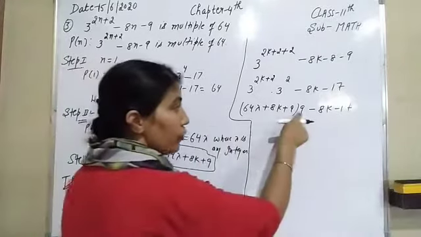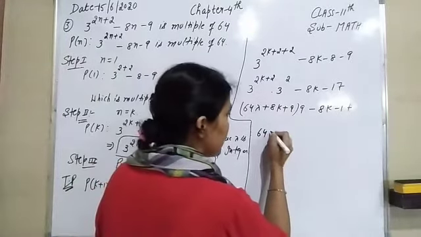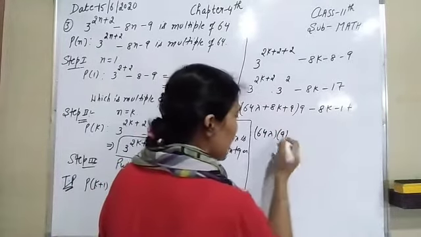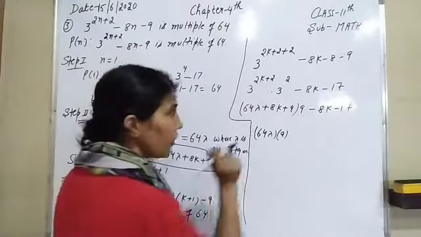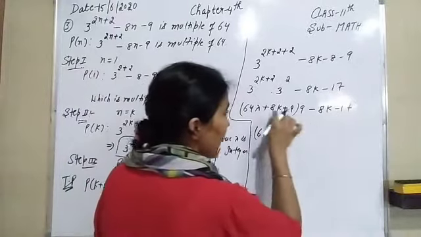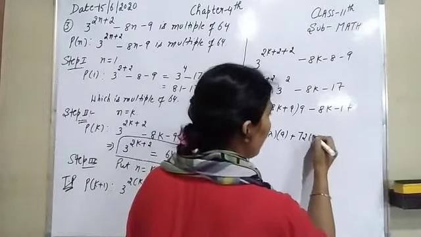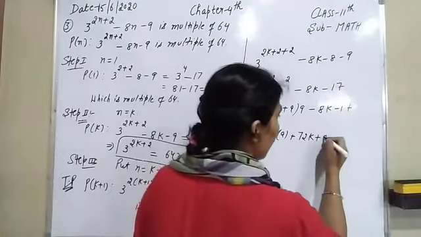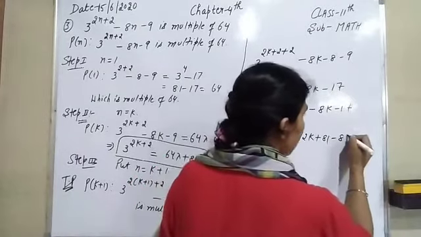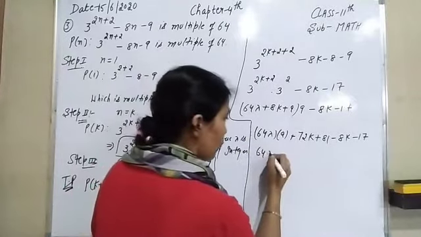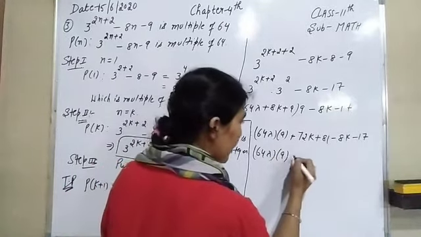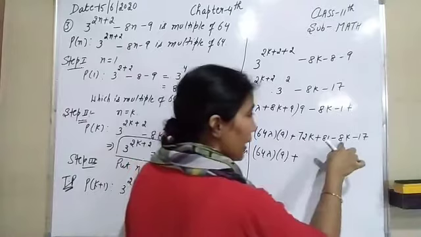So 64 into 9, you have to write as 64 lambda into 9, because at the end we have to take 64 as common, so there is no need to do its multiplication. After that, 9 8s are 72k, 9 9s are 81. So here is 64 lambda multiplied by 9 plus 72k minus 8k, and 81 minus 17.